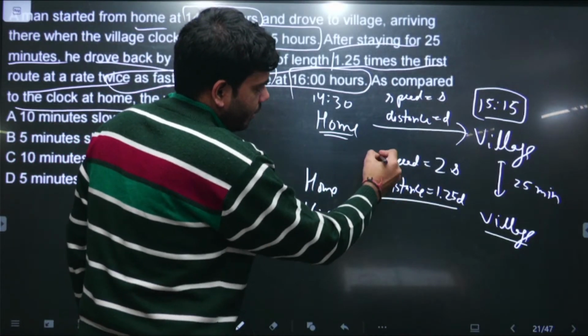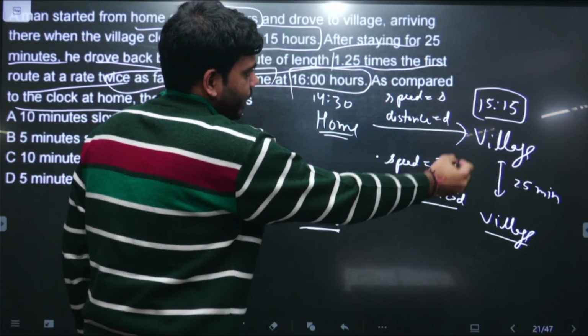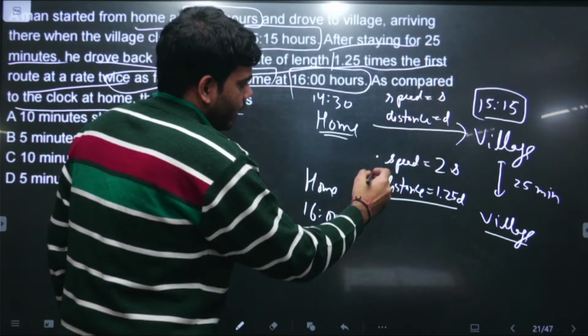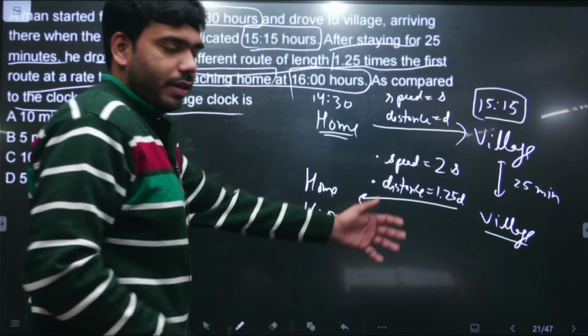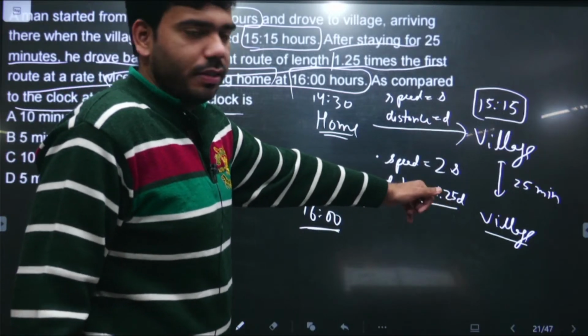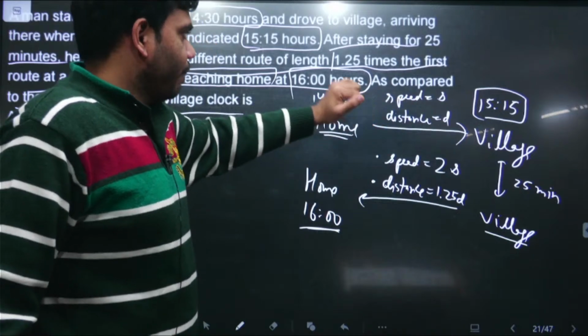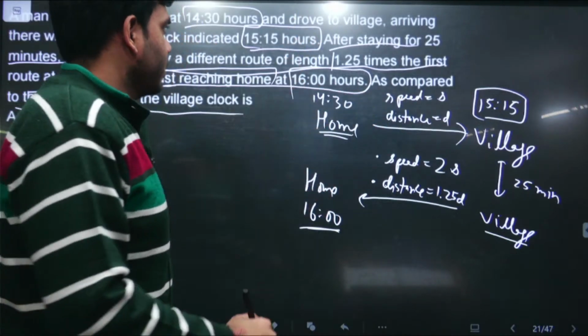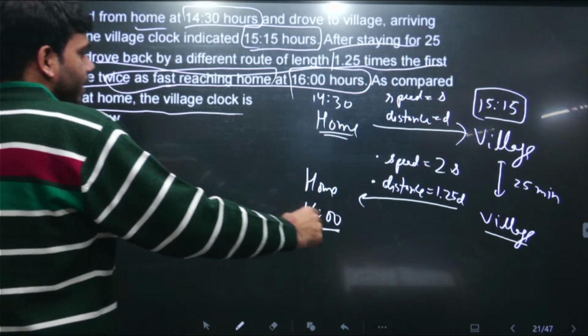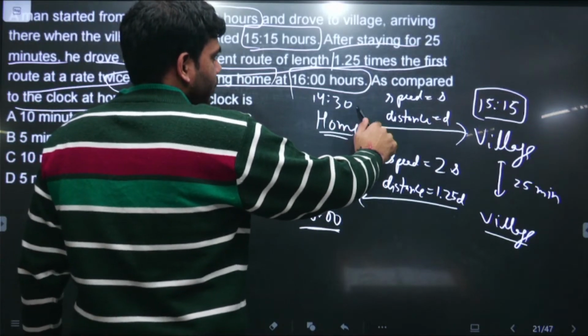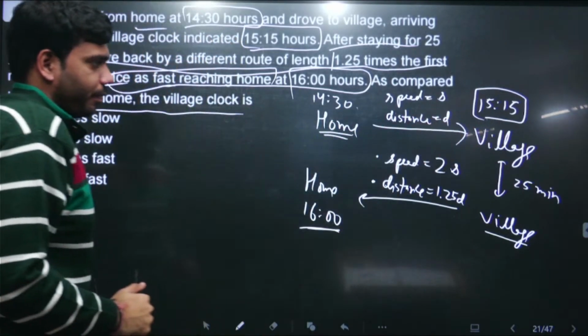In the return journey, the speed of this person is twice the speed of the forward journey, and the distance that he covered in the return journey is 1.25 times the distance that he covered in the forward journey. So this is all the total thing that is provided to us, and then we need to know what is the relation between this clock, the original clock, and the clock at his village, right?